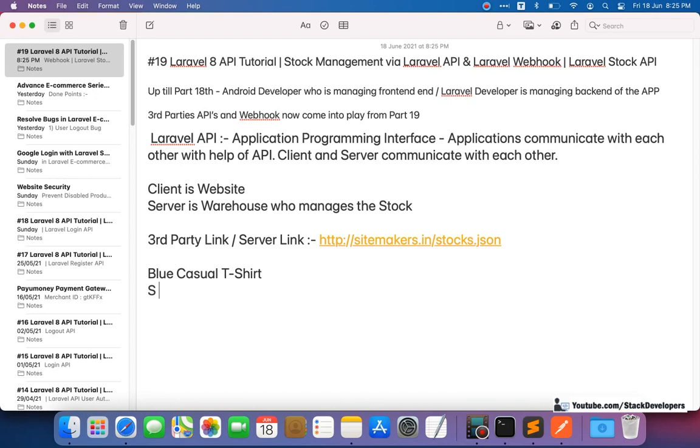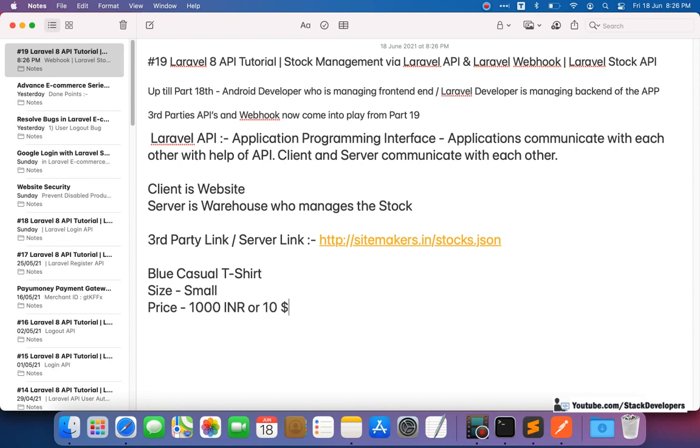One is the small size. Small size has a price of 1000 INR or $10, and its stock is 10. So this is the stock that we want to manage. So for small, its size is small, and its price is 1000 INR, or you can say $10. So whatever you want.